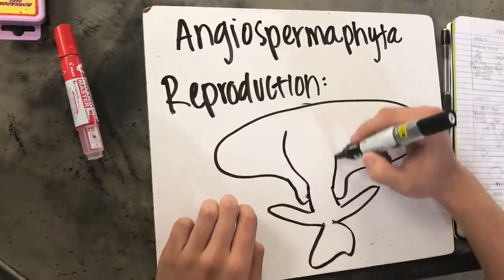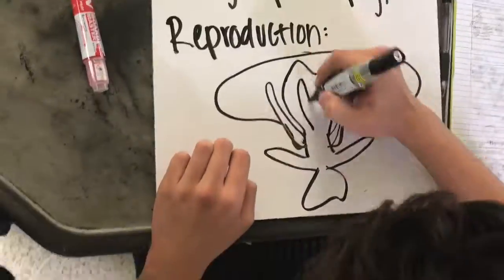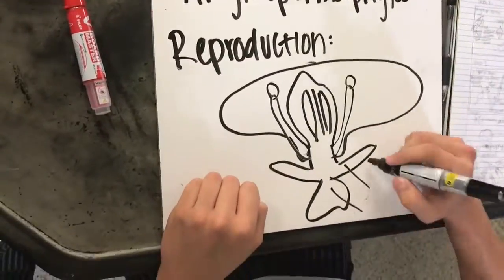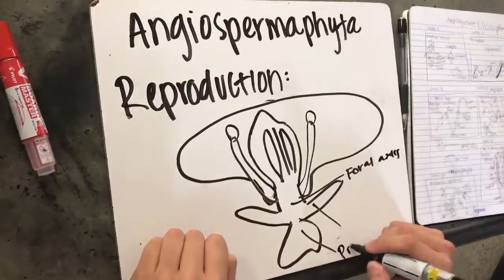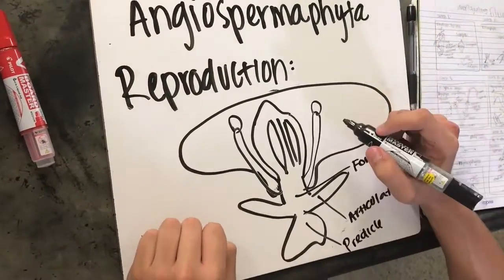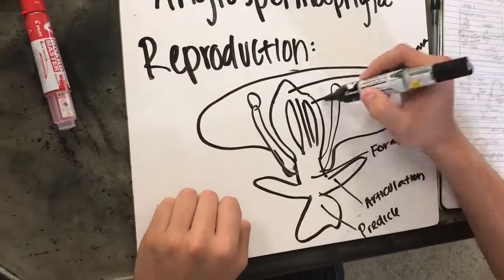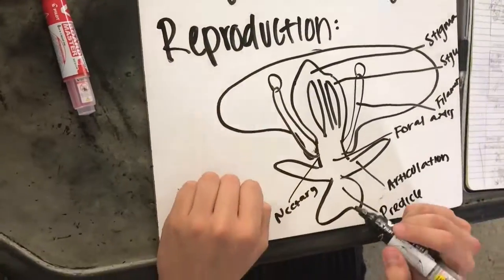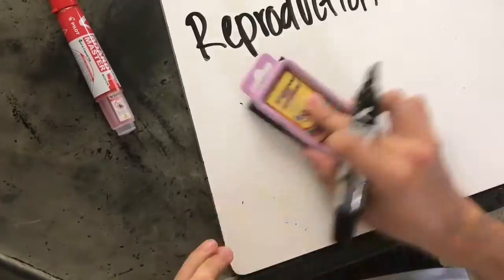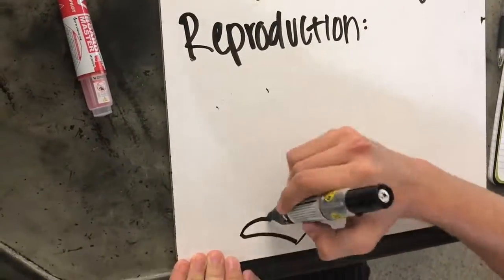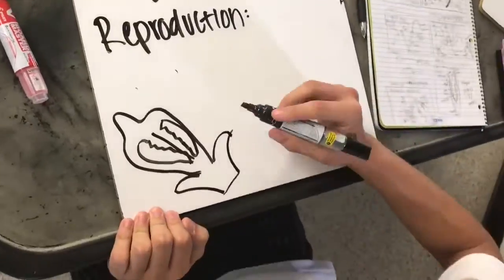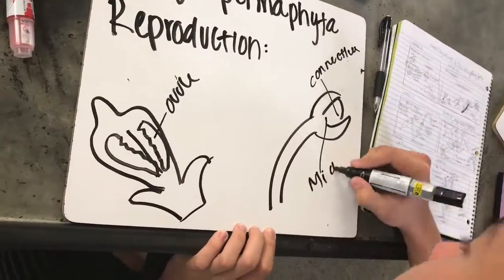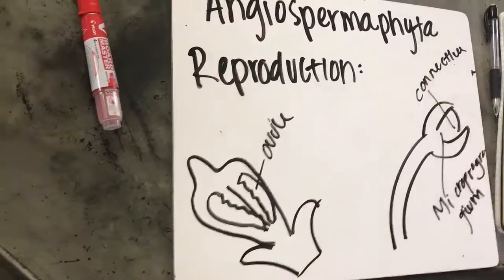Angiospermophyta. This drawing shows its structure, which consists of a stigma, style, filament, articulation, pedicel, stamen, which has microsporangium, and an anther. They also have an ovary and an ovule. Range from small, low-lying plants to large trees. All have flowers which produce pollen. They all produce seeds which are associated with a fruit or nut. They have a vascular system, reproduce with seeds inside fruit. Some examples are flowering plants pollinated by wind or animals.